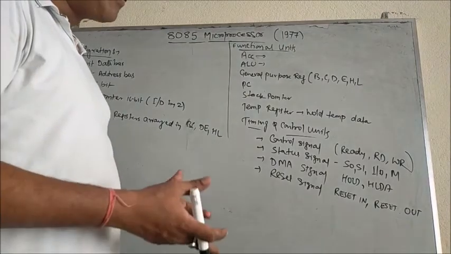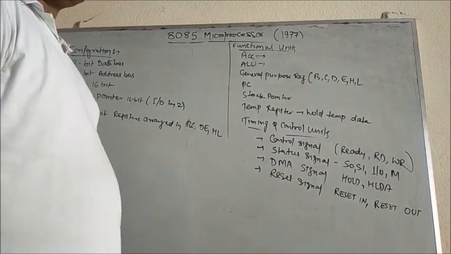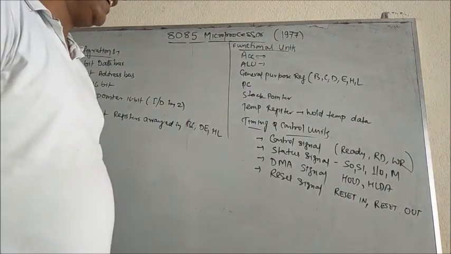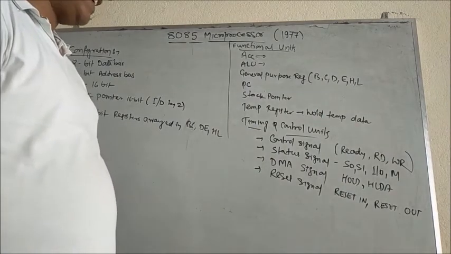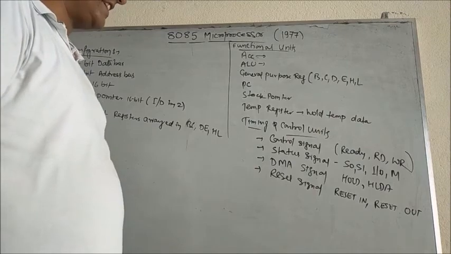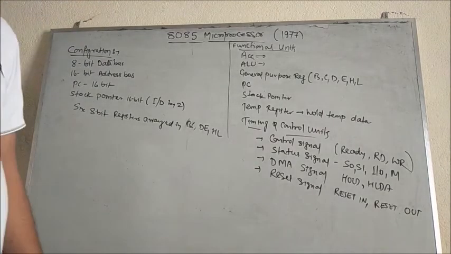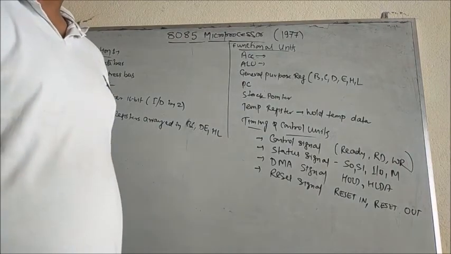But there are very few operations which are DMA operations. Next one, very important, is the set and reset signals. That comes under the reset signals only, in which we have two types of signals: reset in and reset out.